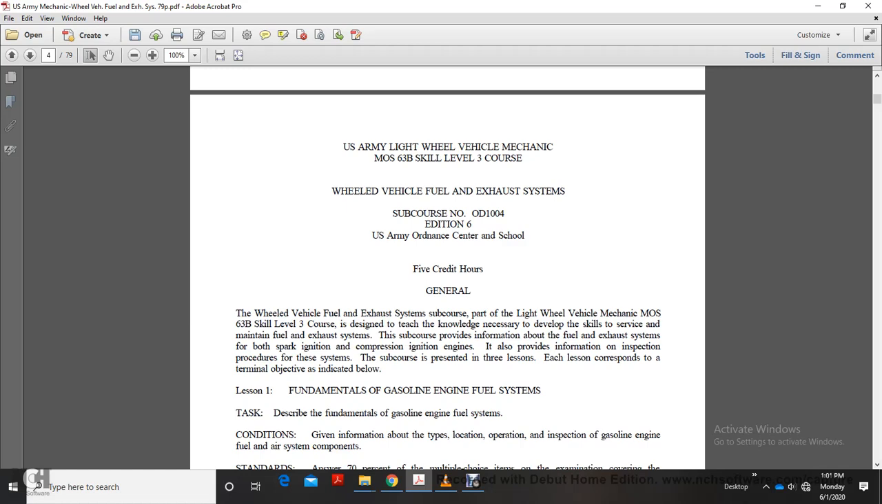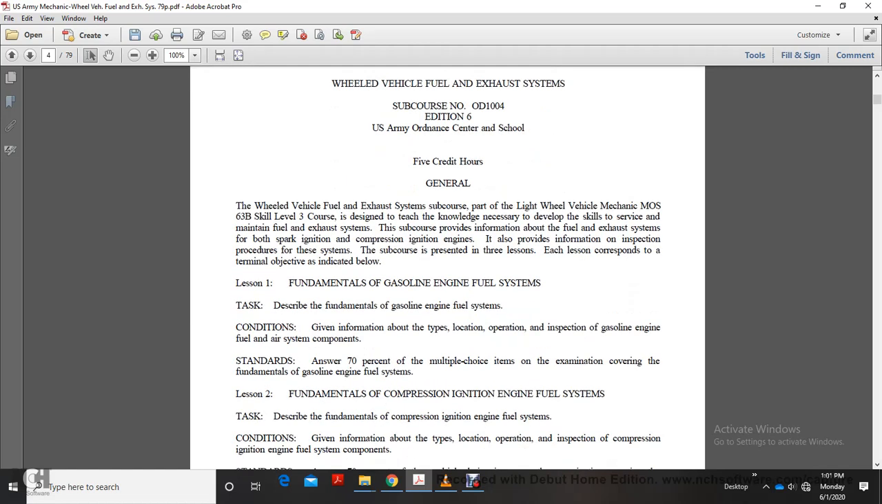Wheeled Vehicle Fuel and Exhaust System, Light Wheel Vehicle MOS 63B, Skill Level 3. The course is designed to teach the knowledge necessary to develop the skills to maintain fuel and exhaust systems. The subcourse provides information about fuel and exhaust systems for both spark ignition and compression ignition engines. It also provides inspection procedures for these systems. The subcourse is provided in 3 lessons, and each lesson has a terminal objective as indicated below.